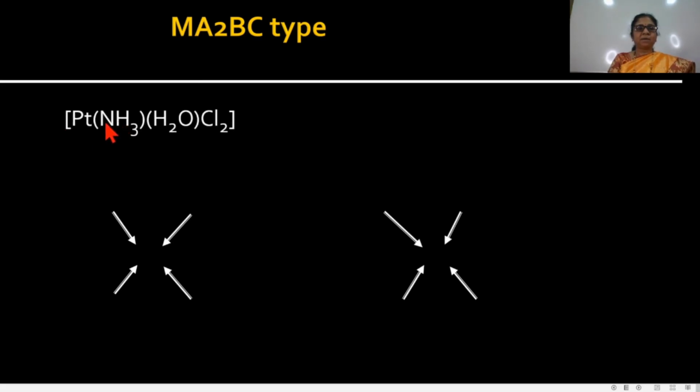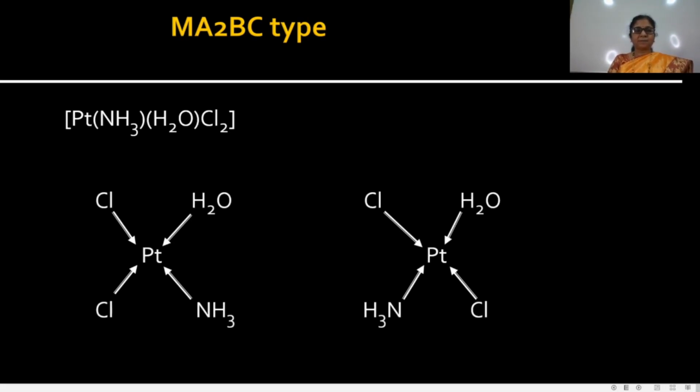See in this example, the central metal atom is platinum. It has the NH3 group, H2O group, and Cl2. That means the two chloride ions are the same and the other two are different. This type of complex is the Ma2BC type, and it also shows cis-trans isomerism, that means geometrical isomerism.